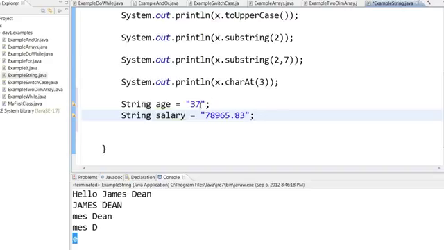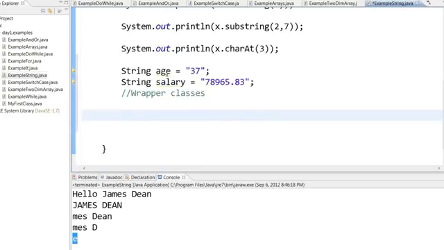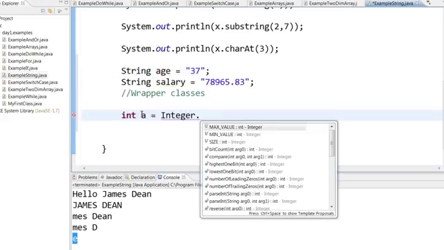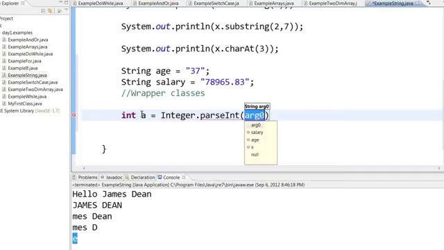Now if you have a number as a string, you cannot manipulate it. That is, if I want to divide age by 2, or if I want to multiply age by 2, I cannot do that. So how do I convert a string into a number? Well, we have a concept called wrapper classes. If you want to convert some kind of a string into an integer, this particular age into integer, you can do something like this. You can say